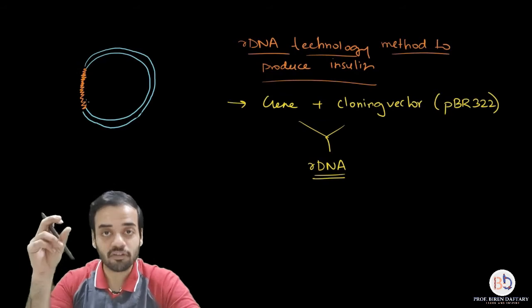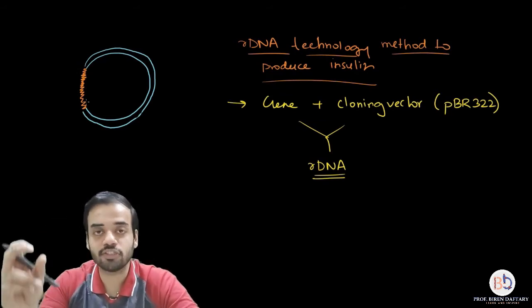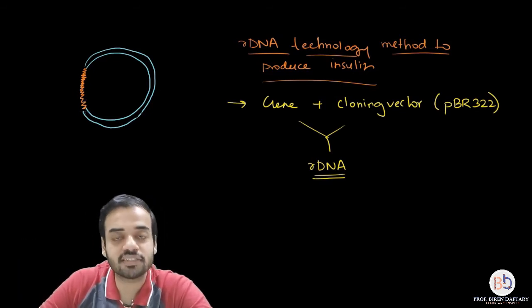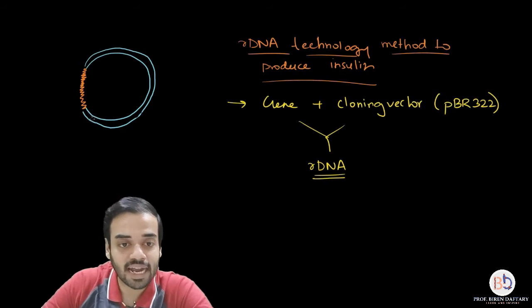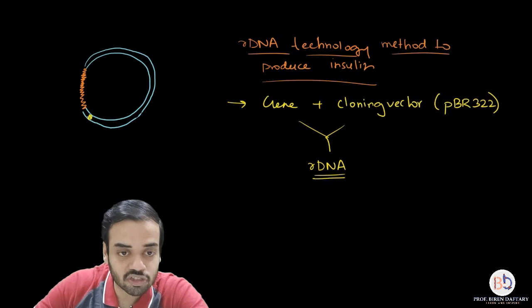Now where was this gene inserted? This required gene, or this foreign gene, the gene which produces insulin, was inserted into the plasmid, and it was placed in such a way that it was next to the gene which I am marking in yellow.